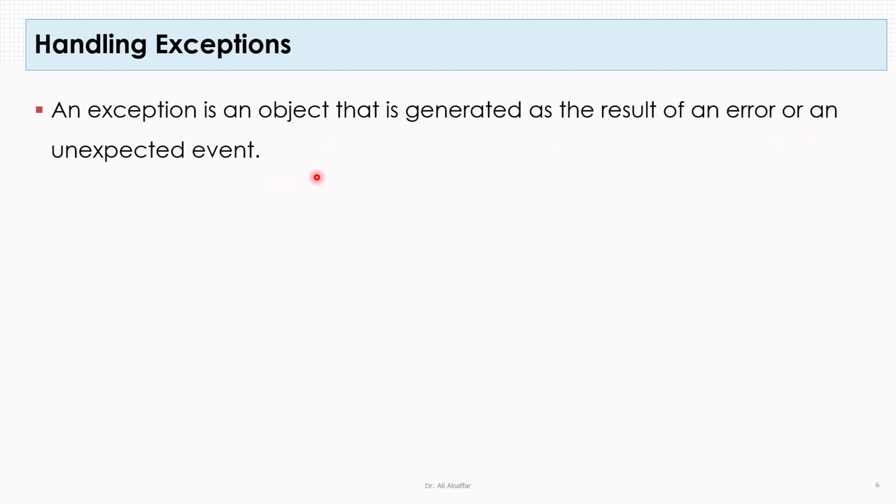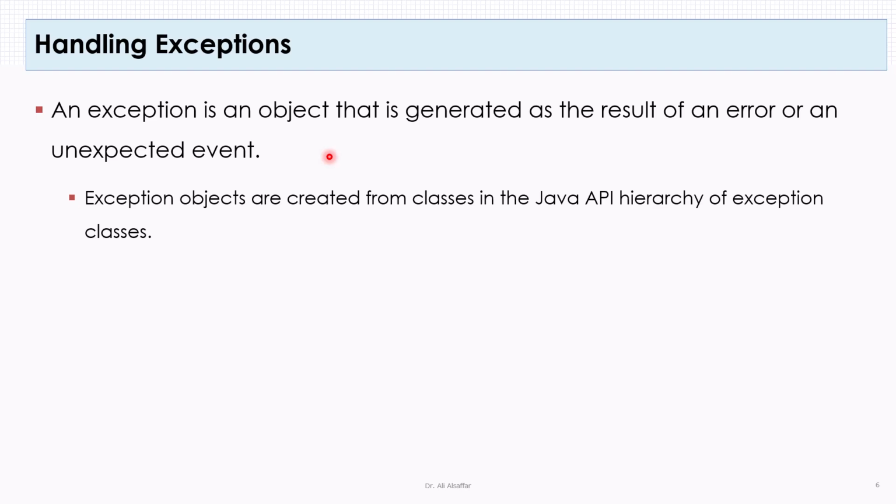...or an unexpected event. Whenever your program has a runtime error, it generates an exception, and the result of this exception is that your program crashes. Since exceptions are objects, from where are these objects created? These objects are created from classes that are defined in the Java API hierarchy of exception classes. API stands for Application Programming Interface, and it is a hierarchy of exception classes.